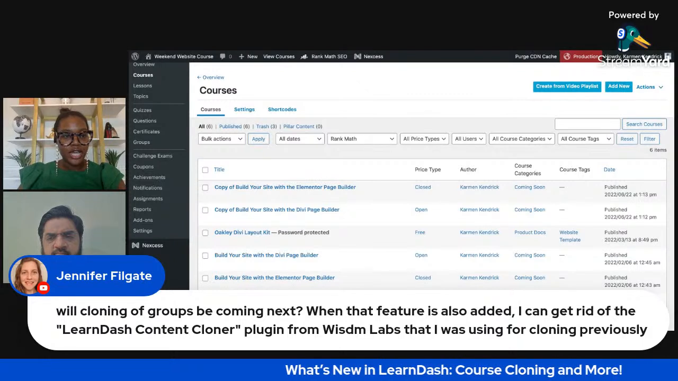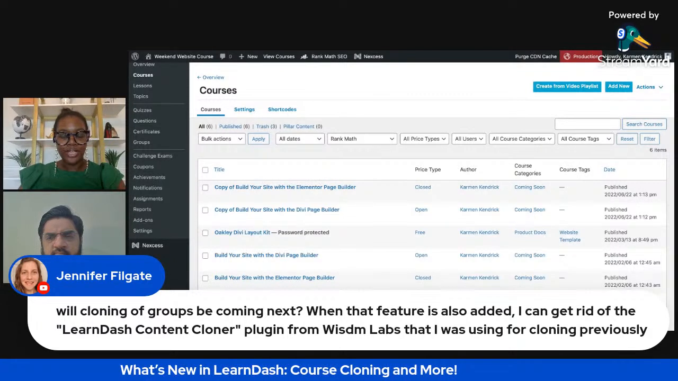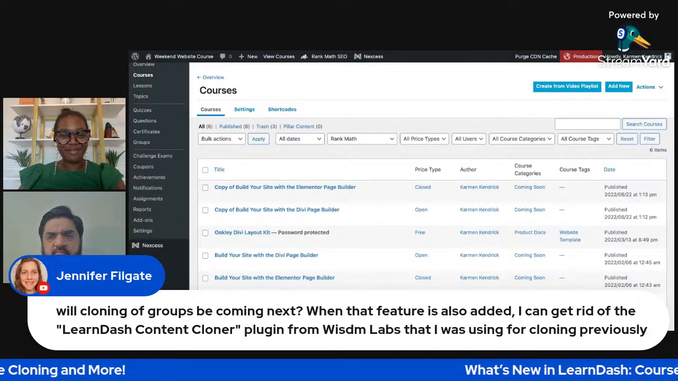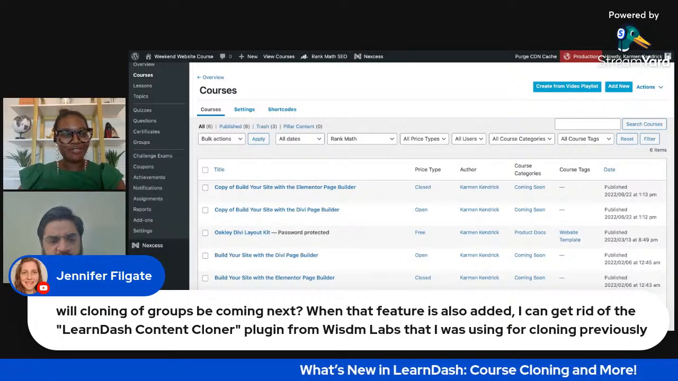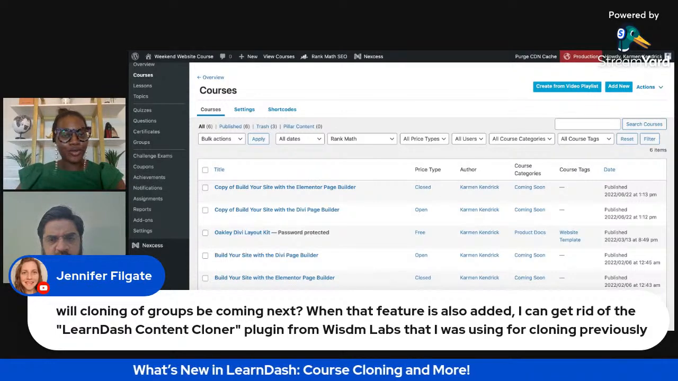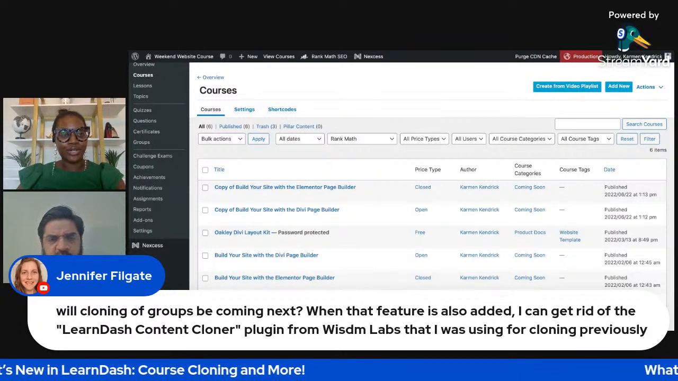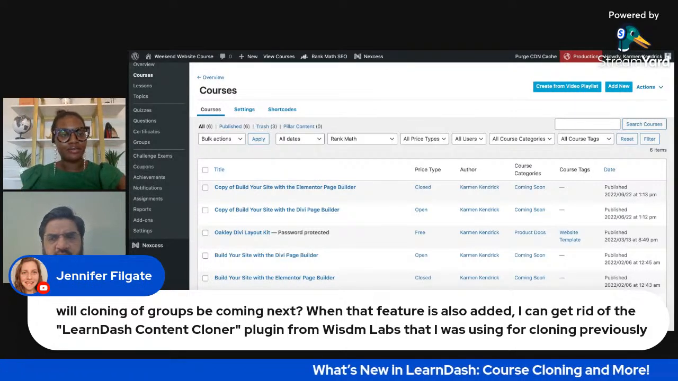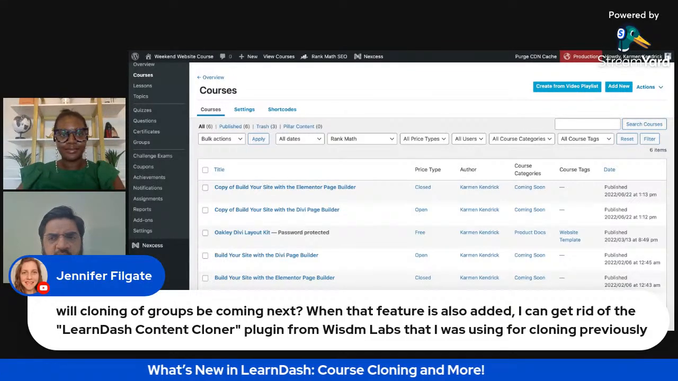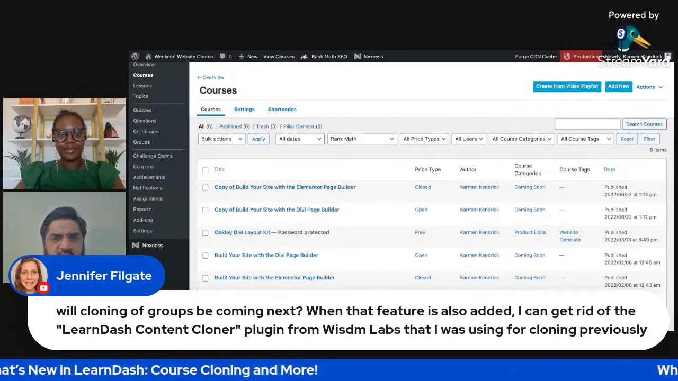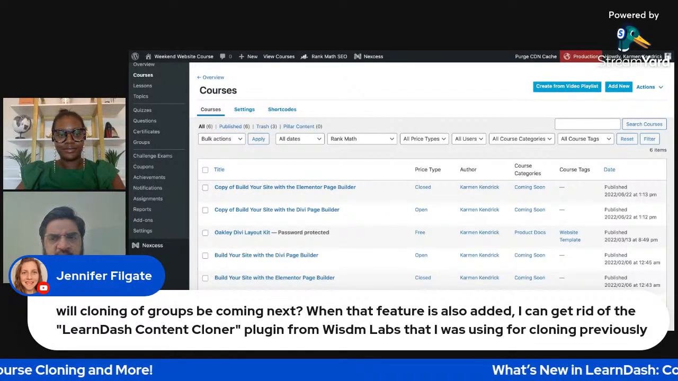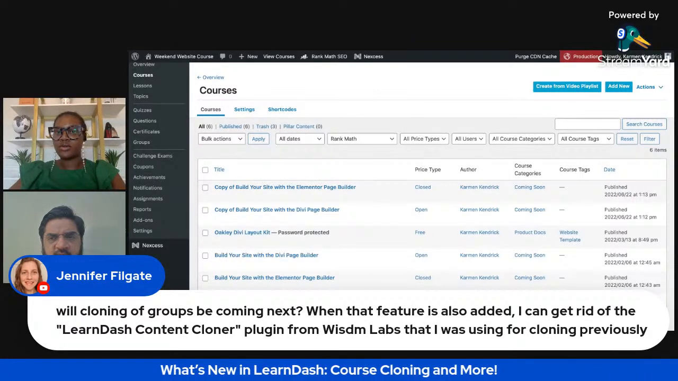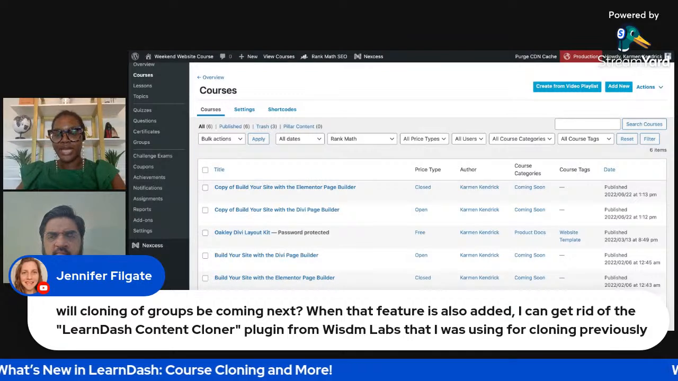Okay, so we have another question. Will cloning of groups be coming next when that feature is also added? I can get rid of the LearnDash content cloner plugin, get rid of third-party plugins. Okay, I get that. So cloning of groups, that's not currently in this release or feature update, is it? I know that bulk editing you can, but we don't have groups planned yet. We can always mention it to the product management team, and we can think about adding it later. So for now, you can stick with the Wisdom Labs group cloner, but we are hoping to possibly add that in the future.